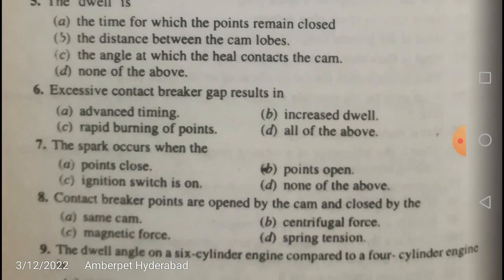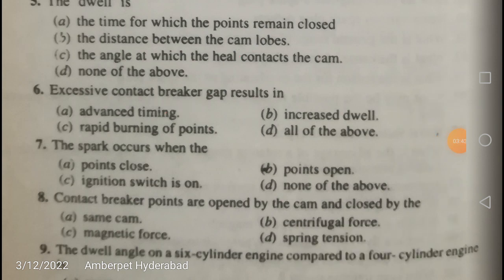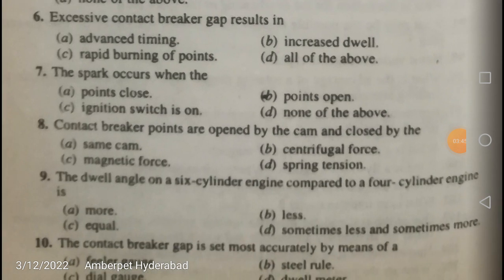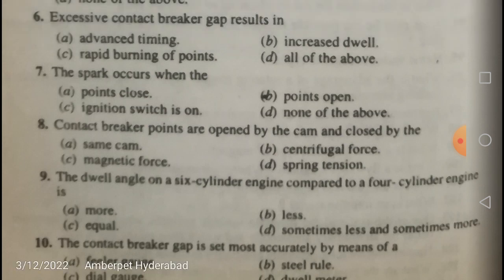Now, excessive contact breaker gap results in what problem? Is it advanced timing, increased dwell, or rapid burning of points? Excessive contact breaker gap results in advanced timing of the spark. Sometimes you need advanced spark ignition to prevent detonation and so on. Again, it comes under combustion theory in SI engines and CI engines.